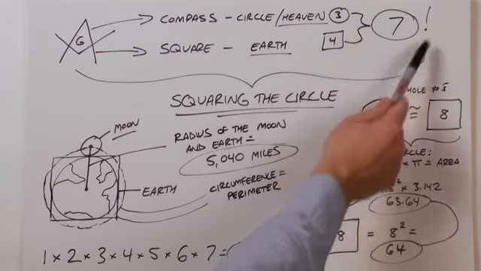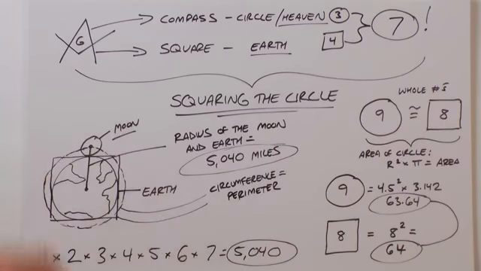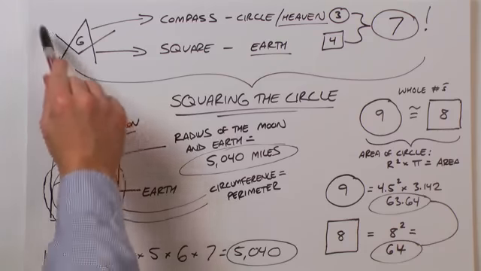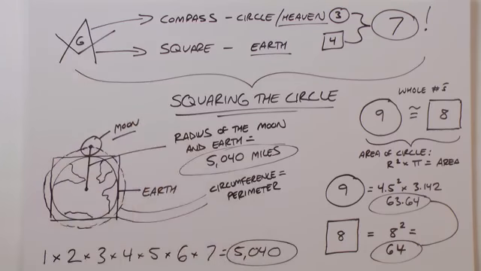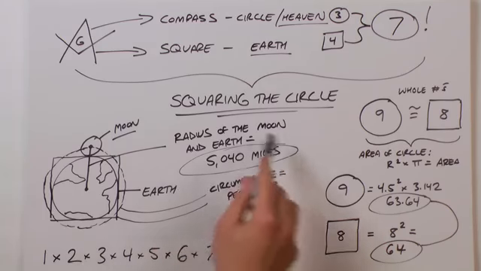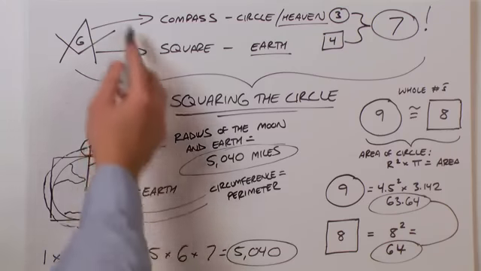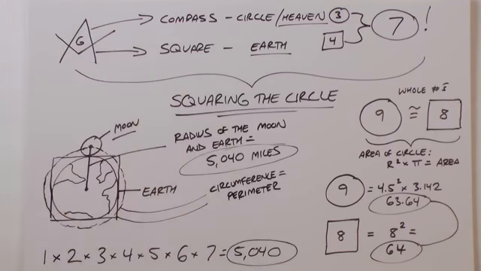Of course, this is why this 7 is important, and this G, because basically all we've done is square the circle. The 7 is important because 1 times 2 times 3 times 4 times 5 times 6 times 7 equals 5,040. So this Freemasonic symbol is telling you a lot.